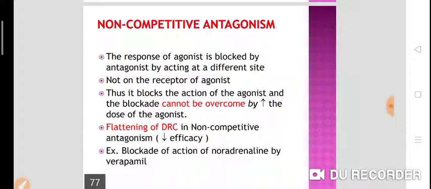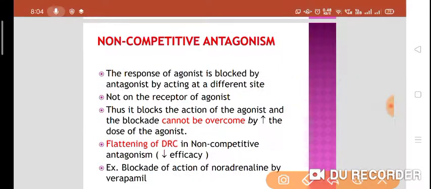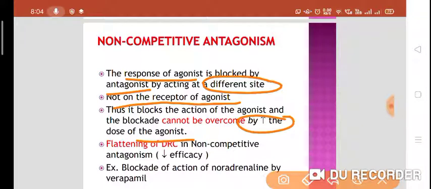And there is one more thing that is called non-competitive antagonism. In non-competitive antagonism, the response of agonist is blocked by the antagonist by acting on a different site, not on the receptor of the agonist. Thus it blocks the action of agonist, and the blockade cannot be overcome by increasing the dose of agonist.